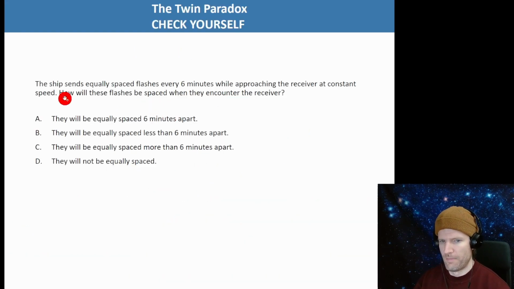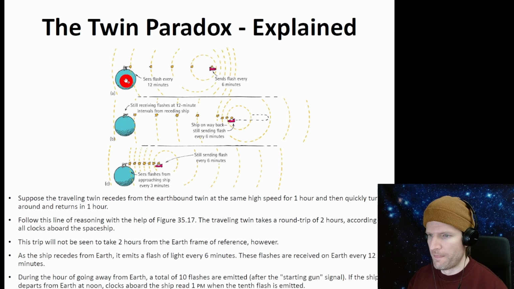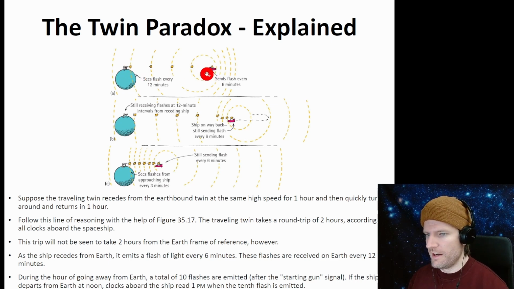Okay. All right, so let's get some questions about this. The ship sends equally spaced flashes every 6 minutes while approaching the receiver at constant speed. How will these flashes be spaced when they encounter the receiver? Okay, so let's go through this picture here. This is the rocket ship heading away from Earth. And this is the one twin brother, this is the other twin brother. If the rocket ship sends out light pulses, they become spaced out on the other side. And then after it turns around, the light pulses become compressed. Let's look at this picture here, and spaced out here.